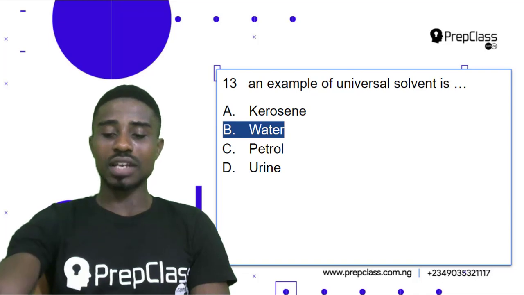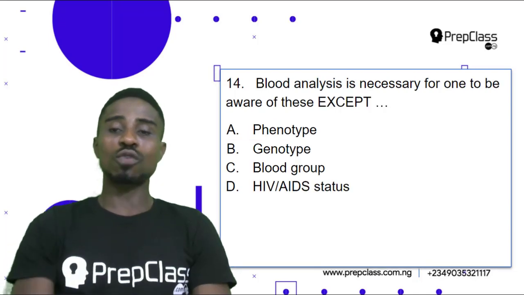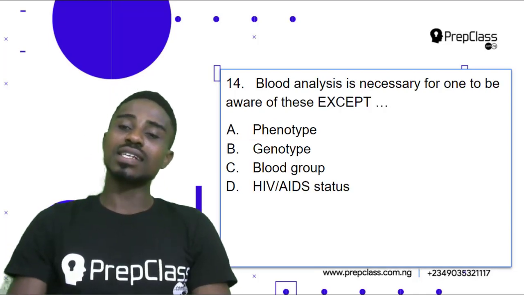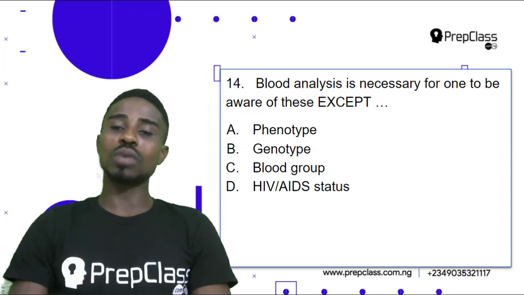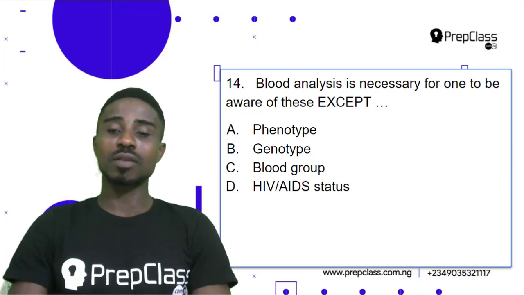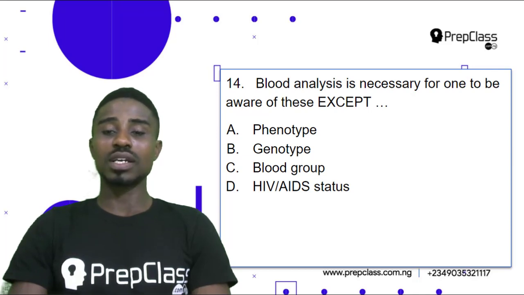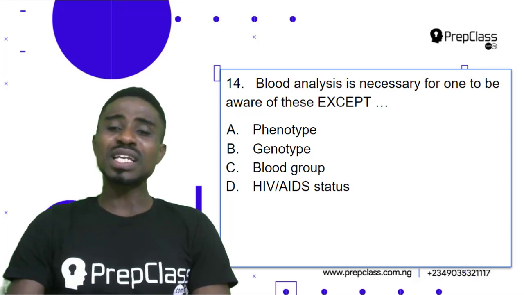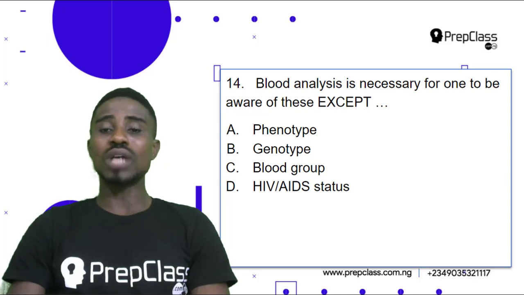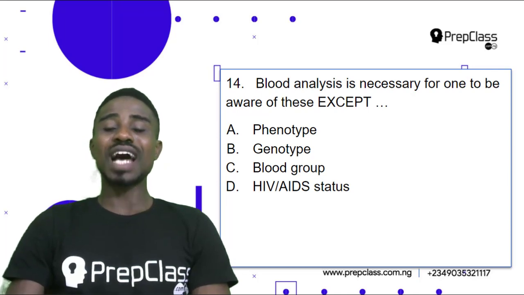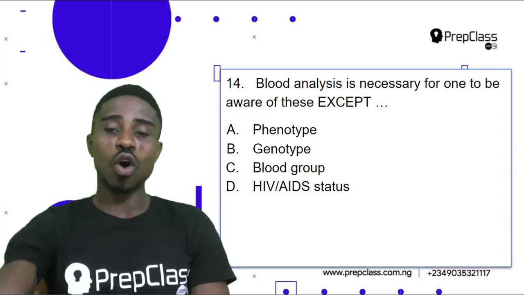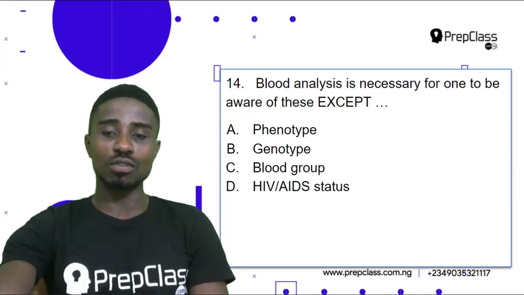All right, let's look at the next question. Question 14. Blood analysis is necessary for one to be aware of these except A, phenotype, B, genotype, C, blood group, D, HIV status. Now, in looking at this question, you would agree with me that blood analysis would give us all of these information.